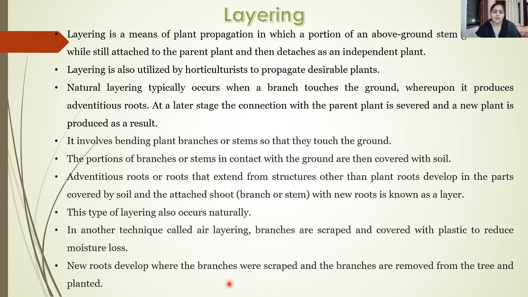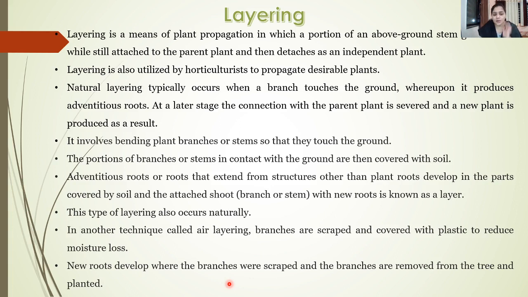Now this method involves the bending of plant branches or stems so that they touch the ground, and wherever they touch the ground, there it will start producing adventitious roots, and thus a new plant can be grown. Later on, the plant is detached from the mother plant or the parent plant. Now this part which is touching the ground and later on is covered by the soil forms the new roots, and this part is now called a layer, and hence the method is called layering.